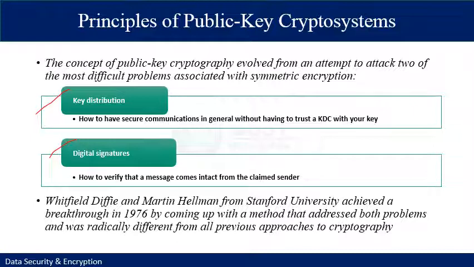Whitfield Diffie and Martin Hellman from Stanford University achieved a breakthrough in 1976 by coming up with a method that addressed both problems and was radically different from all previous approaches to cryptography.